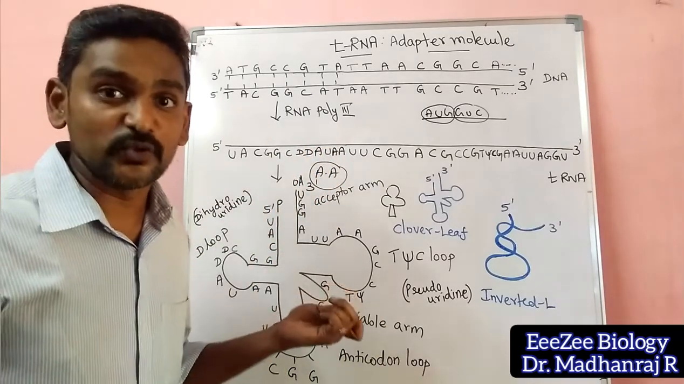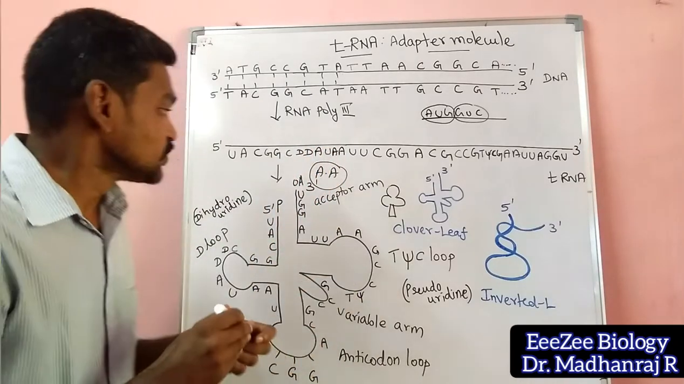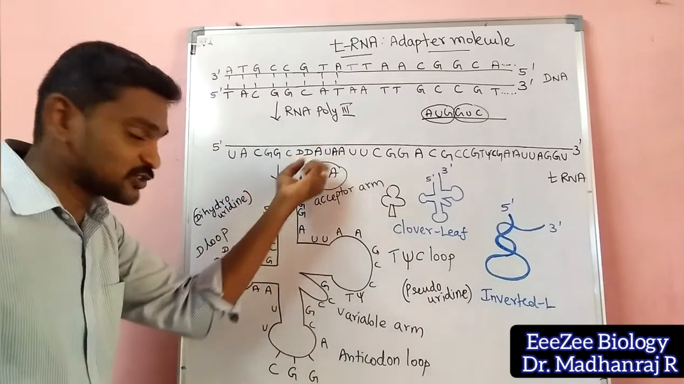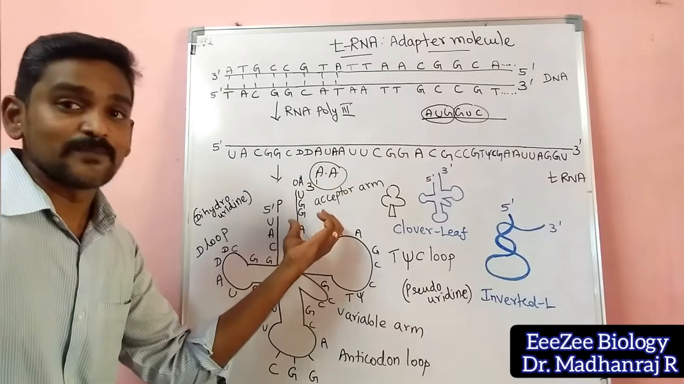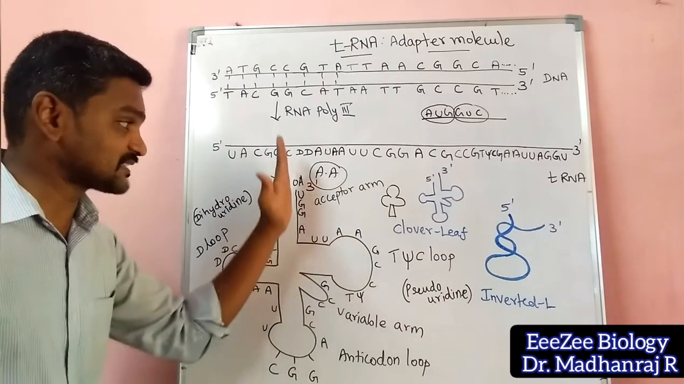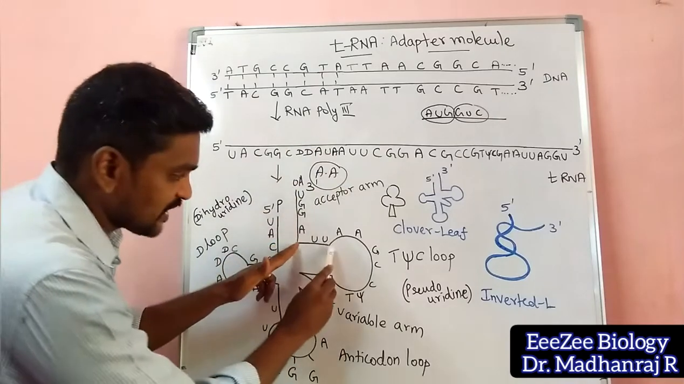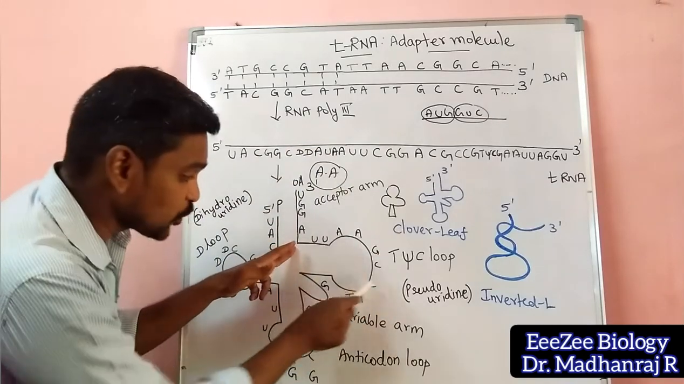From an exam point of view, they can ask the question in this way, so you have to keep it in mind. Only the 3' end will have the amino acid going and binding. That is why it is called the acceptor arm. You can see here the acceptor arm. There only the amino acid will be going and attaching. And then coming to the loop on the right, this loop is called the